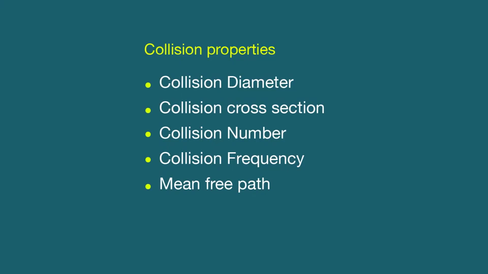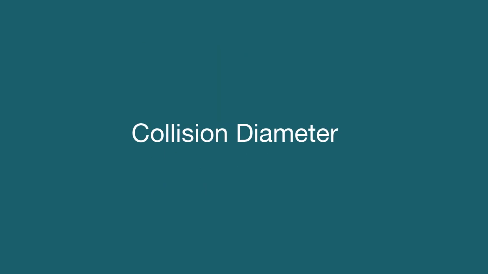So, in this session, I am going to discuss collision properties such as collision diameter, collision cross section, collision number, collision frequency, and mean free path. So, first we discuss the collision diameter. According to kinetic theory, gaseous molecules are treated as hard spheres.